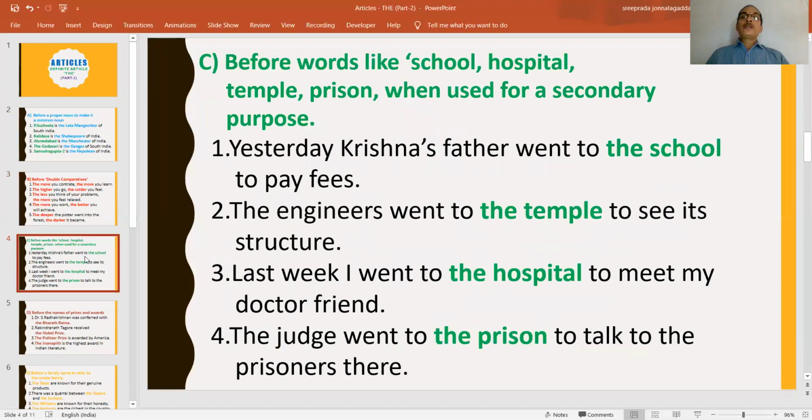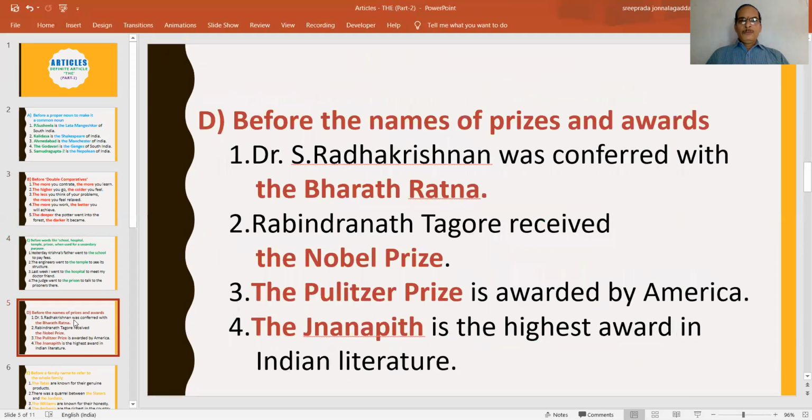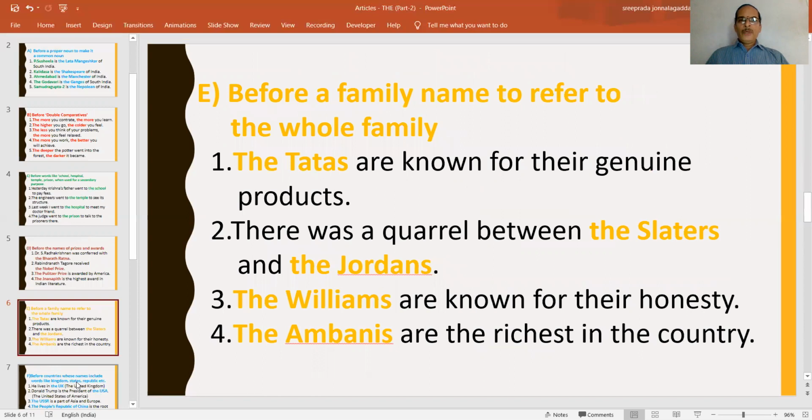Before words like school, hospital, temple, prison, when they are visited not for a primary purpose but for a secondary purpose, we have to use the before them. Before the names of prizes and awards. Before a family name to refer to the whole family, the Tatas, the Birlas, the Ambanis, like this.